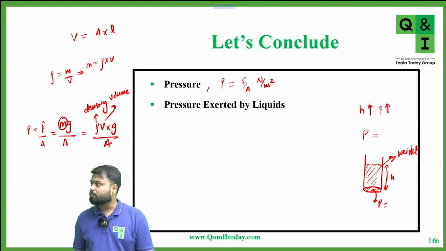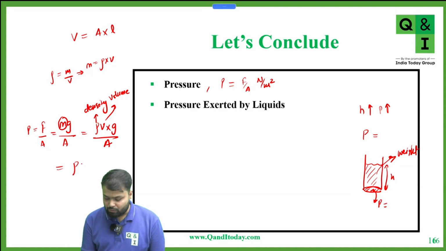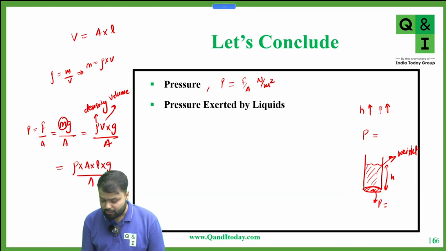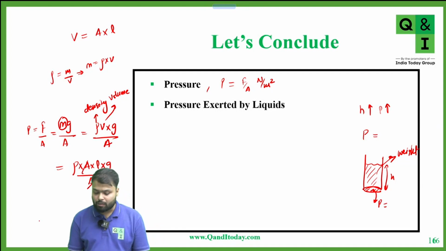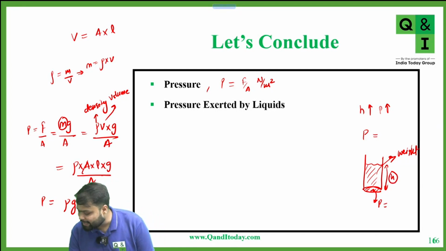Yes or no? So in place of volume, can I write area into length into g upon area? So area cancels out. So what is the formula for force? Rho into g. In place of L, I am writing H.